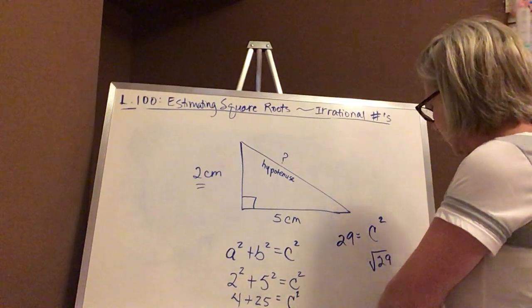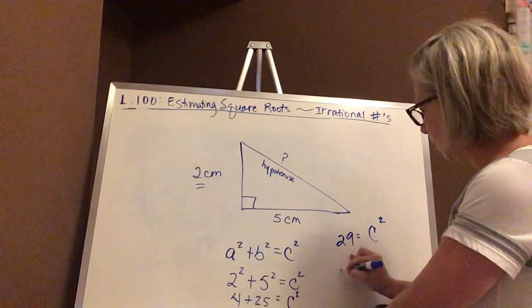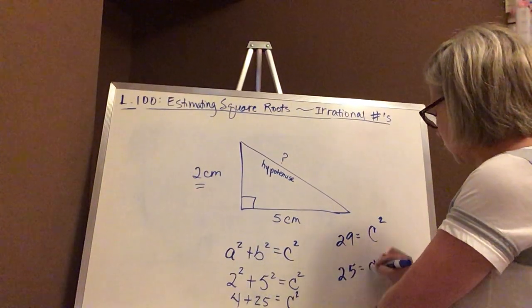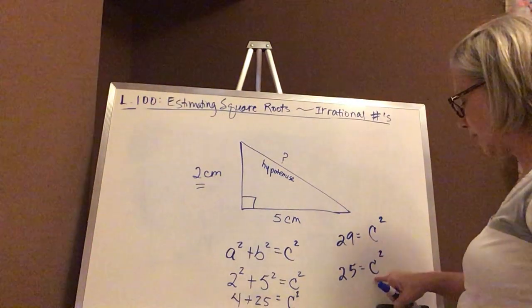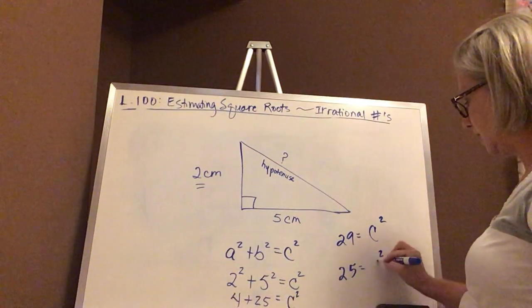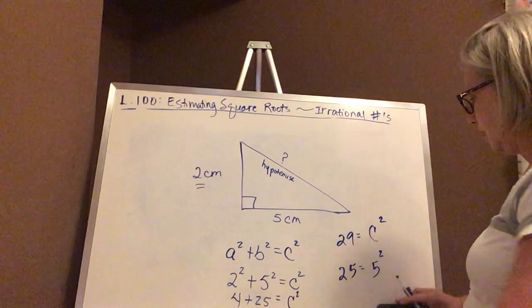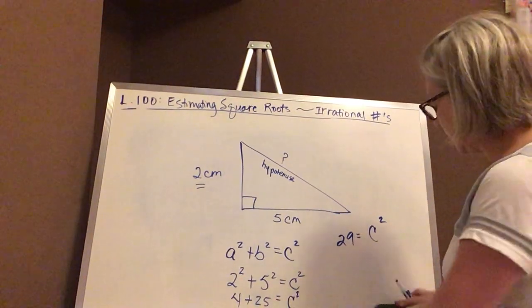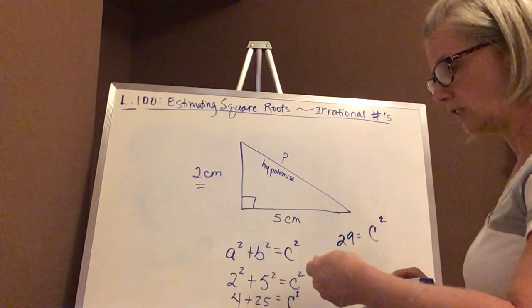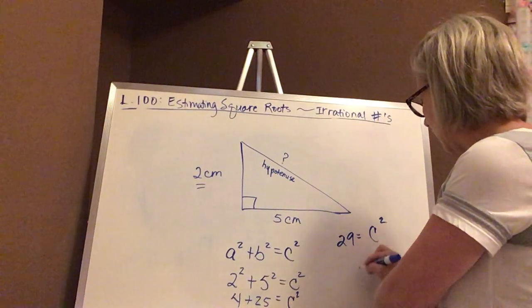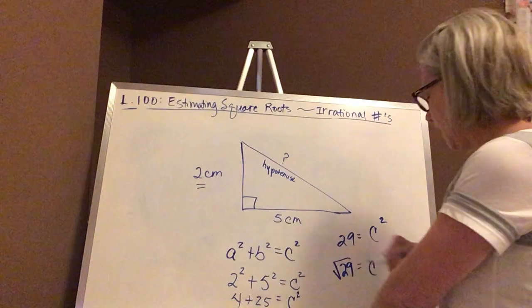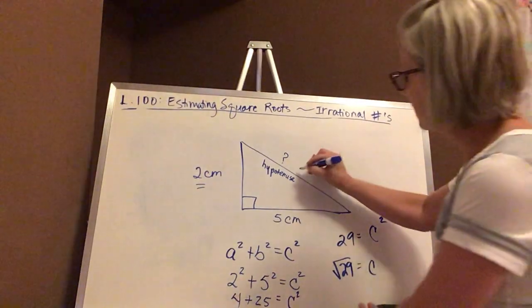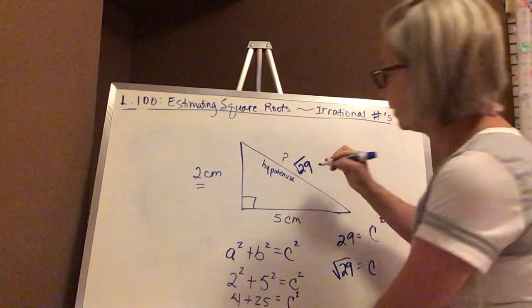Because remember, I don't want you to get lost here. If this was 25, as an example, we would know that c would be 5, right? Because it's 5 squared. But since 29 is not a perfect square, we would just say that c is the square root of 29. So the side length here is the square root of 29.